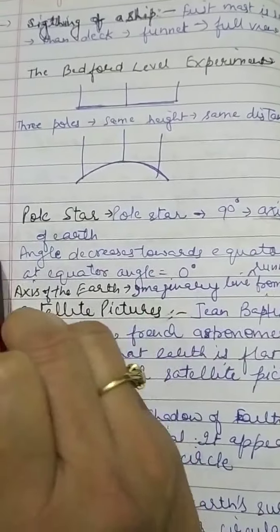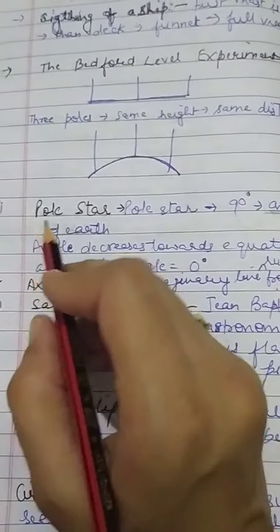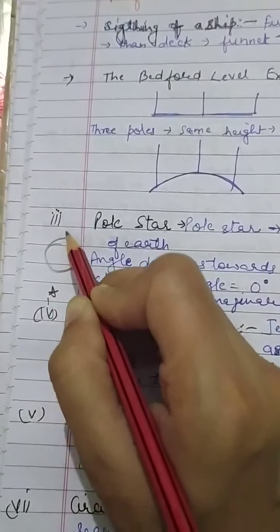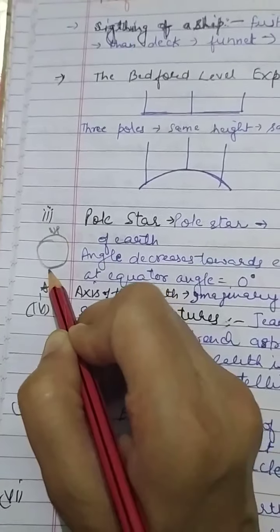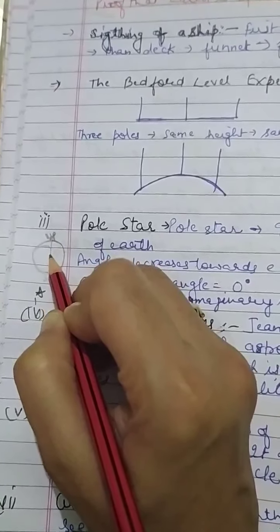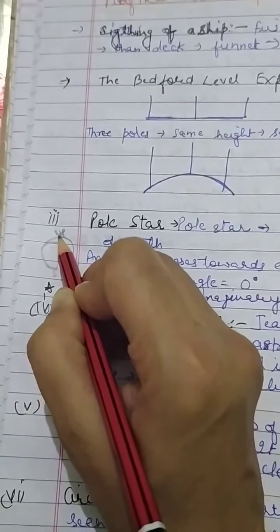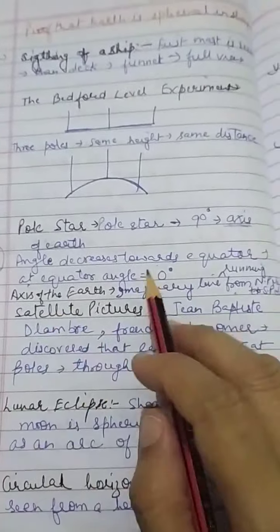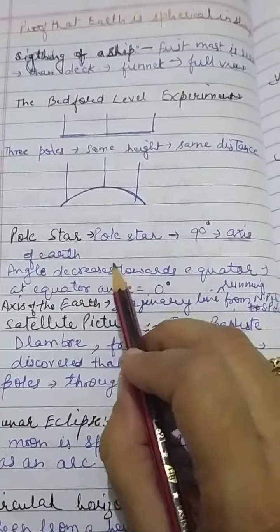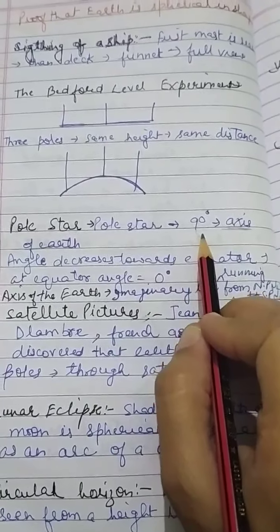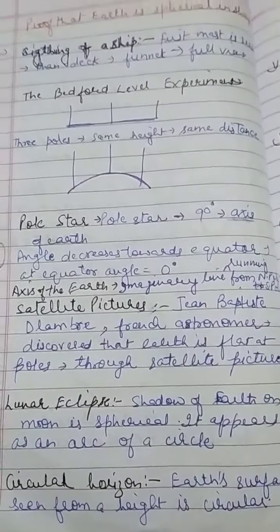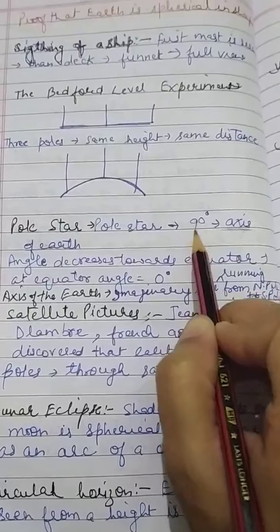What is the axis of the Earth? The axis of the Earth is the imaginary line. For example, if this is the Earth, this is the north pole, this is the south pole. So the axis is the imaginary line that runs from the north pole towards the south pole. The pole star exists here at 90 degrees and lies in line with the axis of the Earth. And it's not that everywhere it's at 90 degrees only.